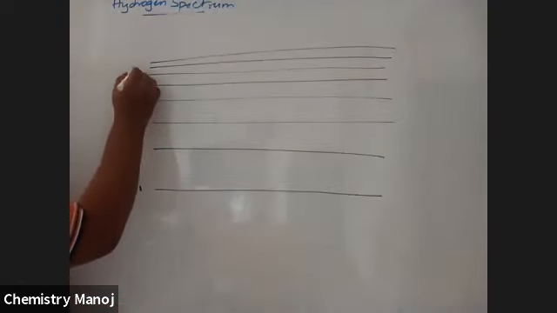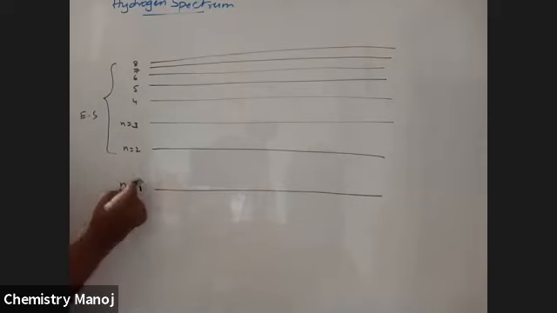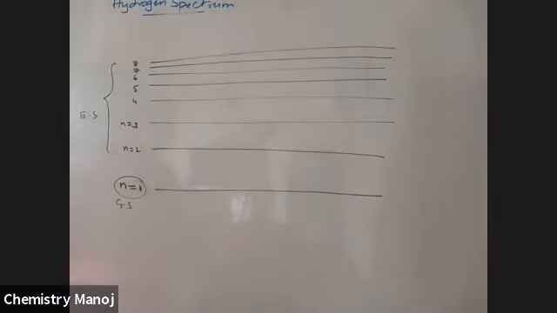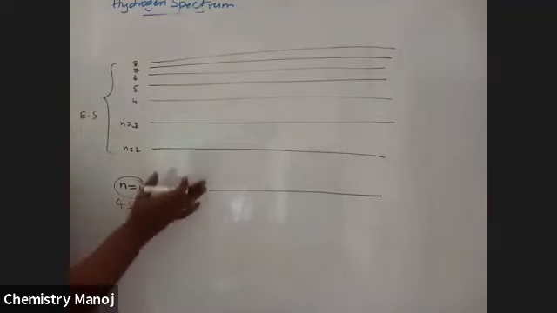These are all excited states. This is the ground state. Now these electrons are in the excited state depending on their absorption.